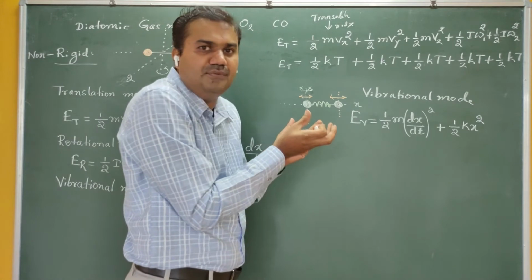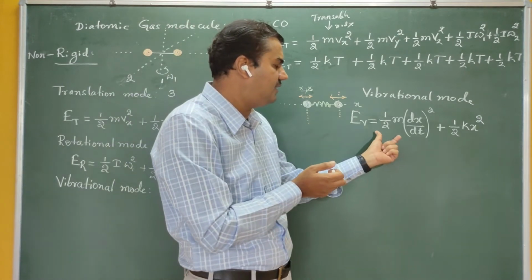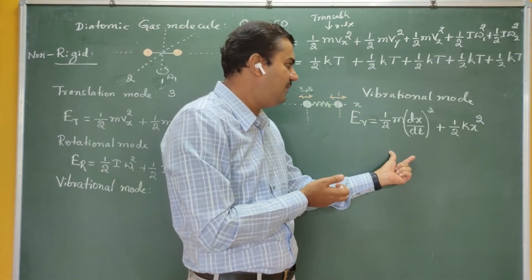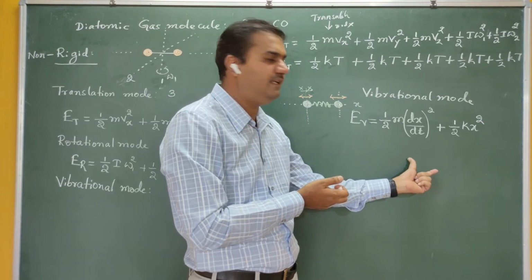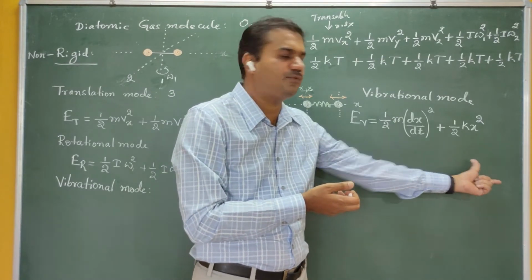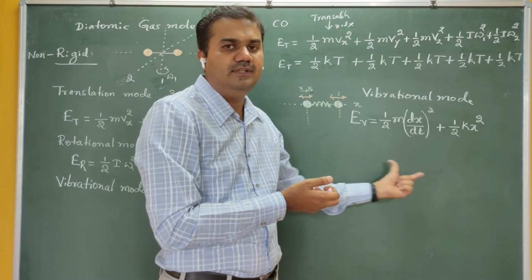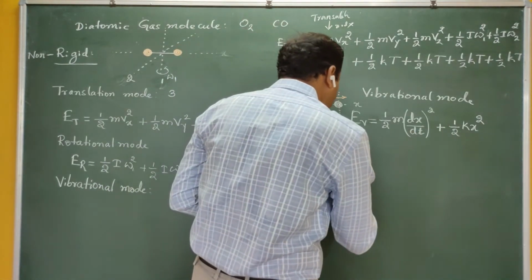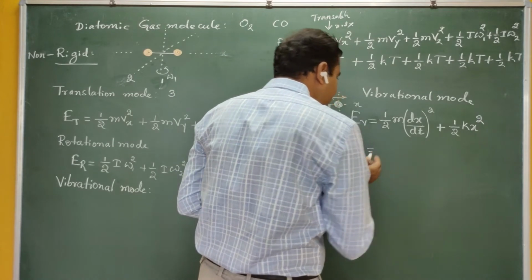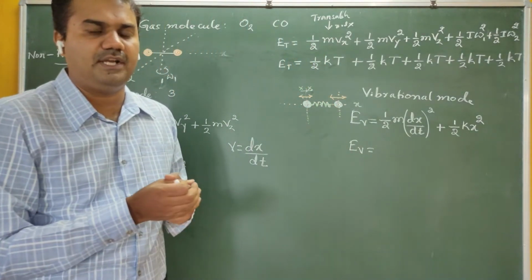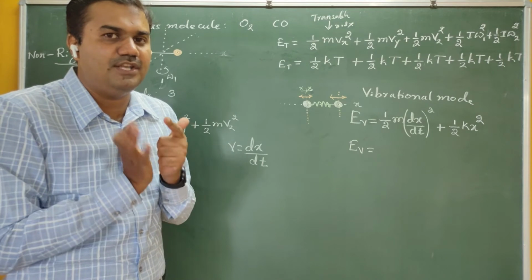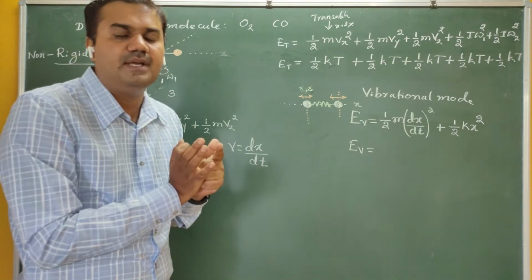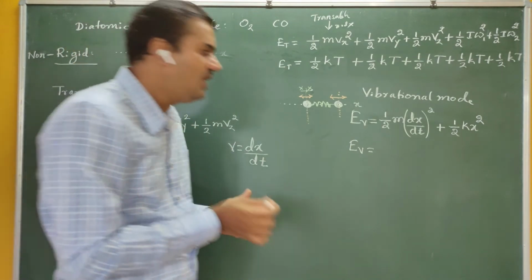If you take a two-dimension picture, then it can be written as the x term again plus half m into (dy/dt) squared plus half k y squared. Similarly, you can start writing like this. So first let me take one dimension. The law of equipartition says that energy is equally distributed among the various degrees of freedom, and in each degree of freedom energy is half kT.